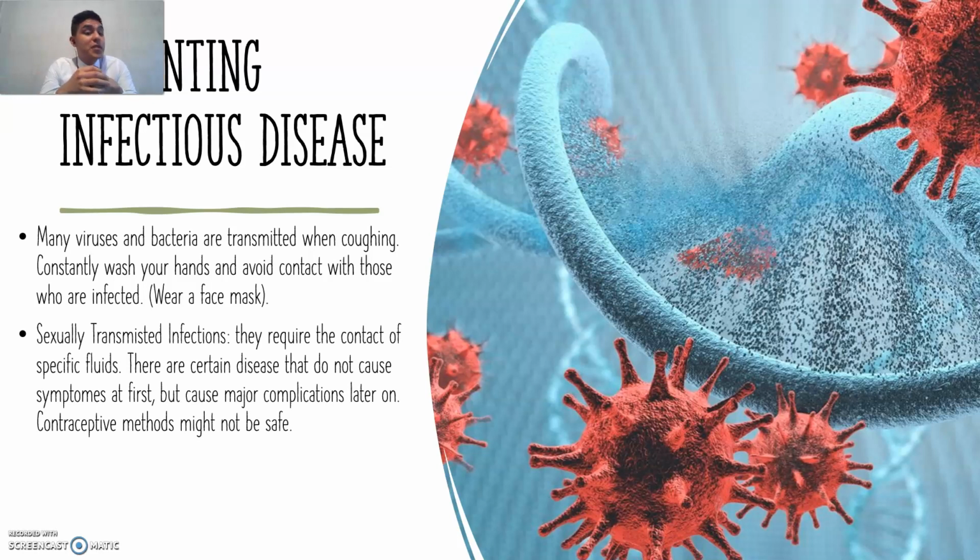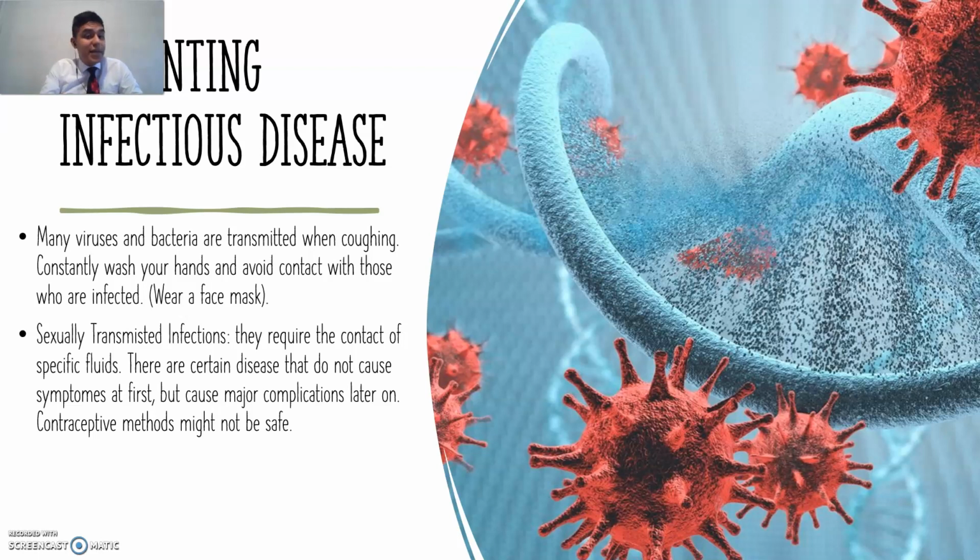There are also sexually transmitted infections, and they require the contact of specific fluids. These specific fluids are usually in the genitals of the people. So it is necessary that they go through sexual intercourse in order to be infected among each other. And there are certain diseases that do not cause symptoms at first, but cause major complications later on. And of course, contraceptive methods might not be safe.